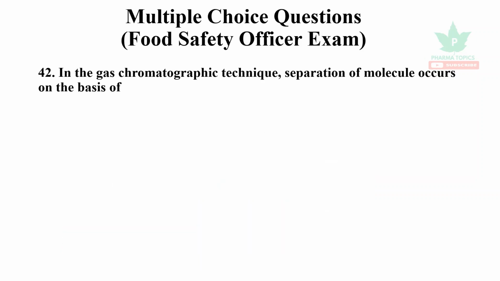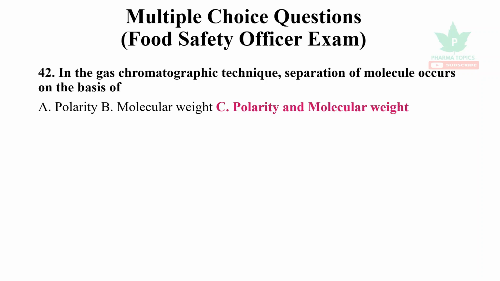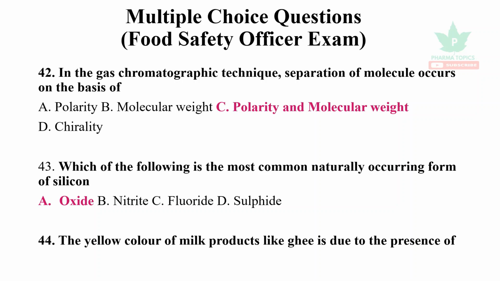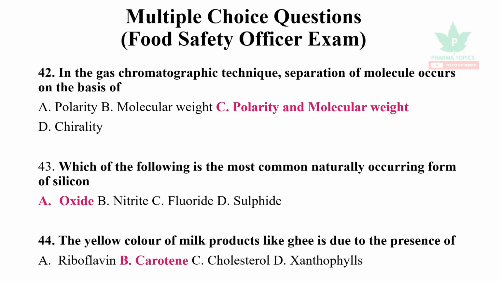In the gas chromatographic technique, the separation of a molecule occurs on the basis of polarity as well as molecular weight. The most common naturally occurring form of silicon is oxide. The yellow color of milk products like ghee is due to the presence of carotene.